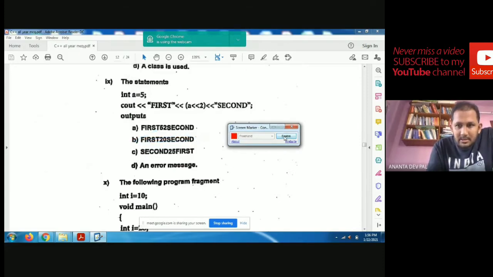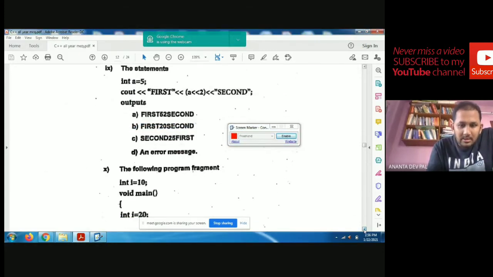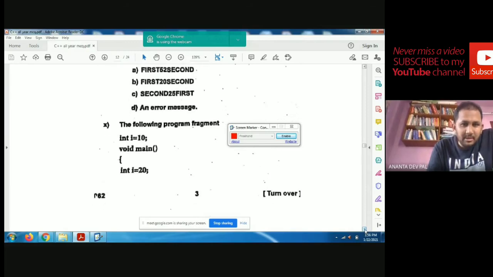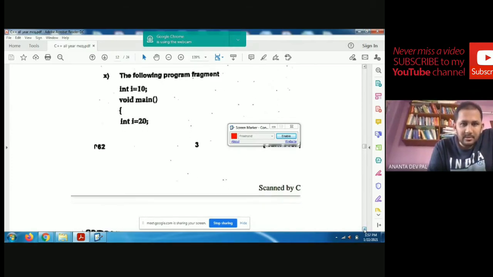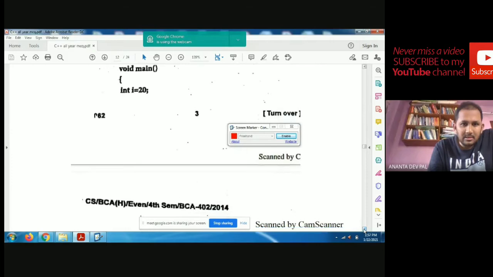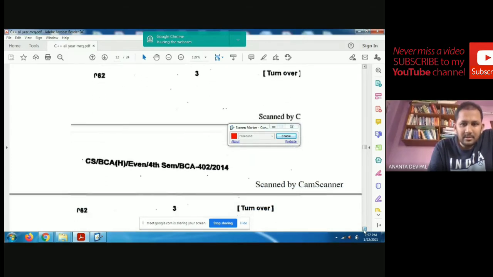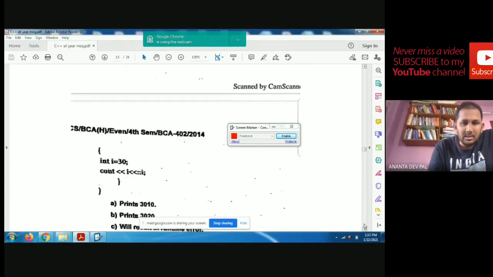Next, consider the following program fragment: int i equal to 10; void main, int i equal to 20. Inside, int i equal to 30, then print i and scope resolution i.